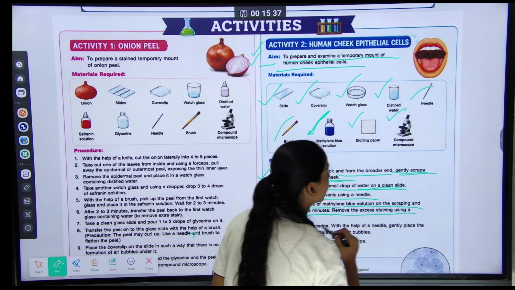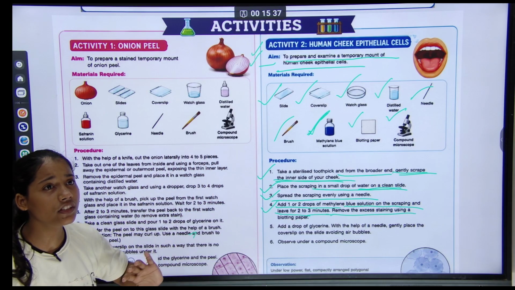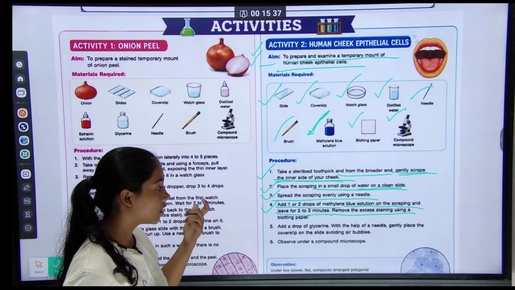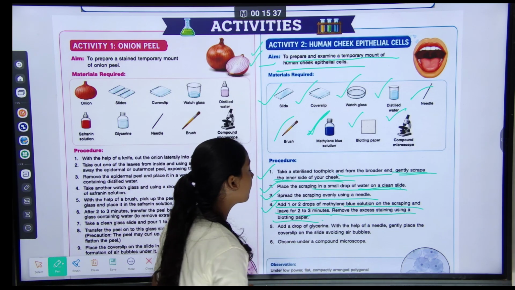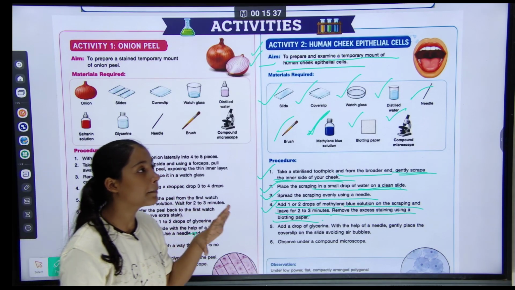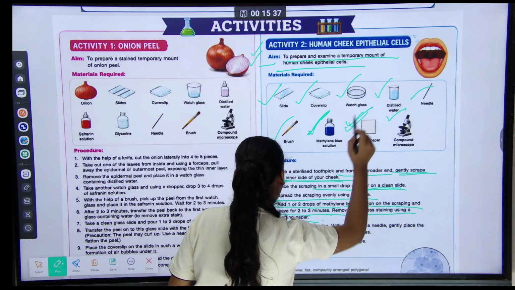Remove the excess staining using blotting paper.